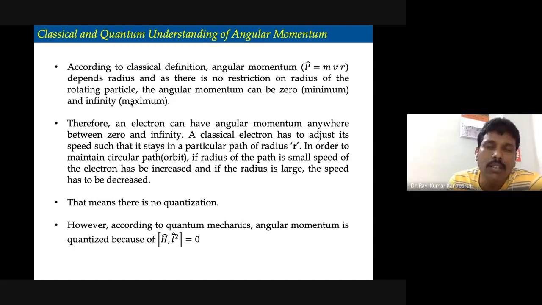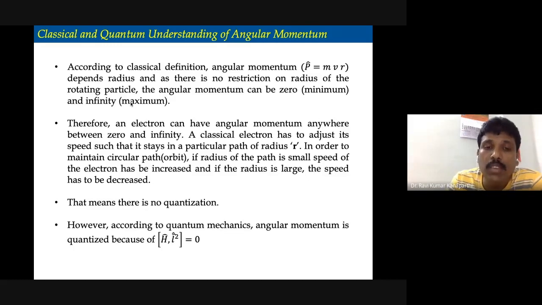Because the radius is not quantized. But according to quantum mechanics, we are saying that it is quantized, and also, unlike what was proposed by the Bohr-Sommerfeld theory, that the angular momentum can be 0.